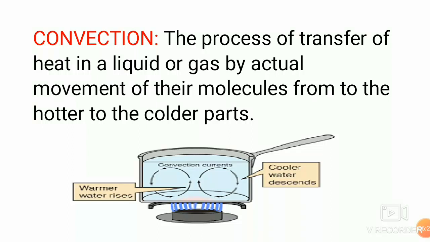When a fluid is heated, it expands and becomes lighter. The lighter and warmer molecules become energetic and rise, while the colder molecules move down and take their place. This circulatory movement happening in the fluid is called convection current. The current continues till the entire liquid acquires the same temperature.